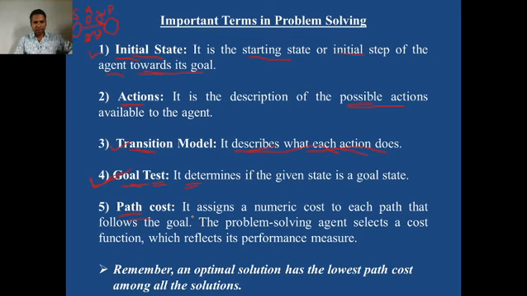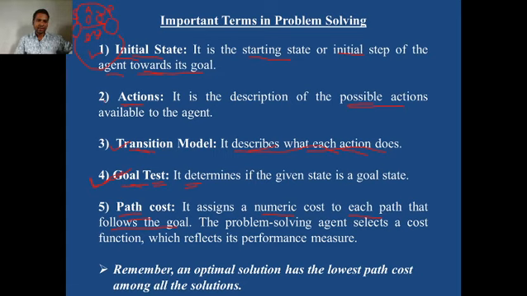The concept of path cost is that it is a numeric cost assigned to each path that moves the agent towards the goal. For example, from Sangamner to Pune, you may go via Alefata, you may go via Nasik, or you may go via Ahmednagar. So what will the agent do each time?